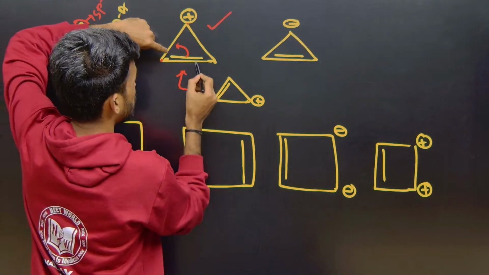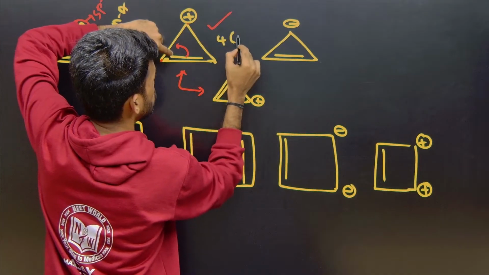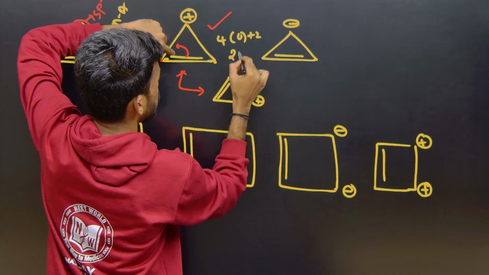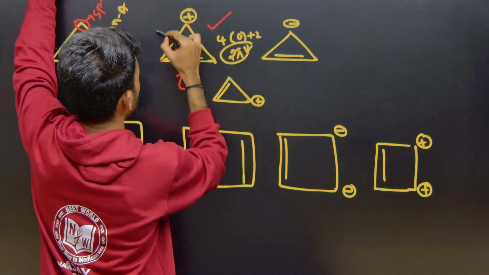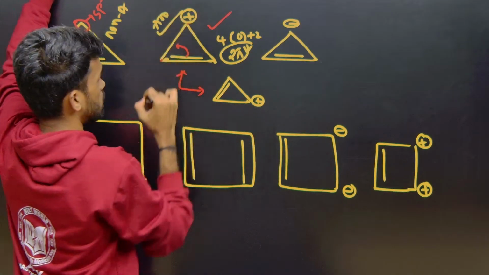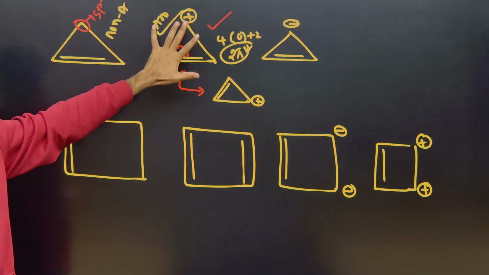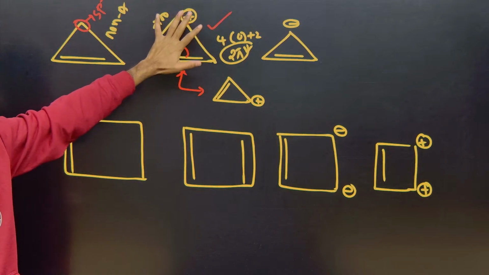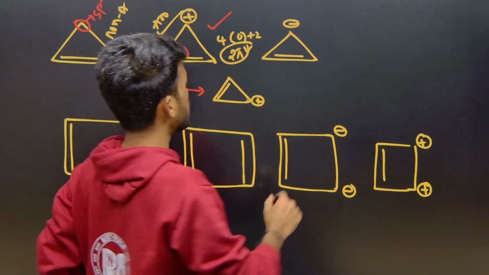Now look, 4n plus 2, if n value is 0, 2 pi electrons are there, so it is satisfying. So I can say this is aromatic. This is the simplest or smallest aromatic compound you can make. Okay. Next, what about this?